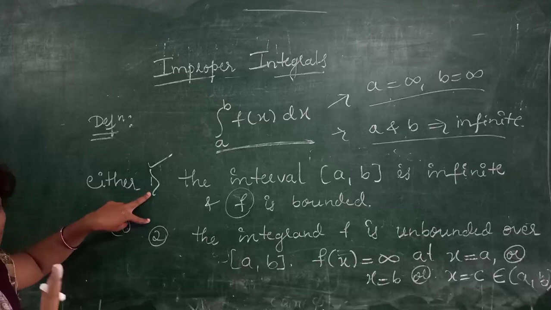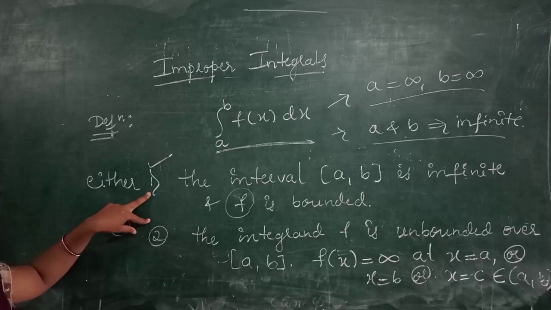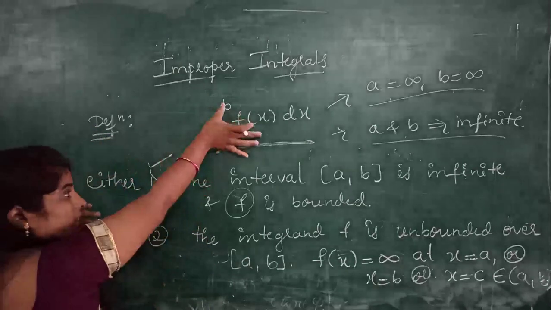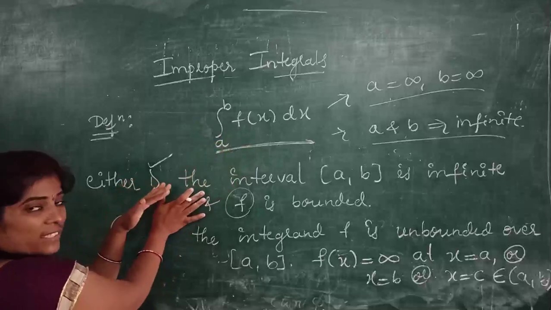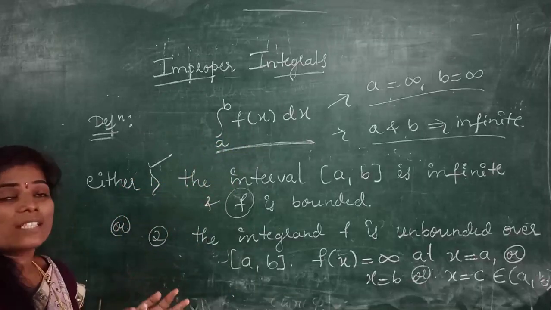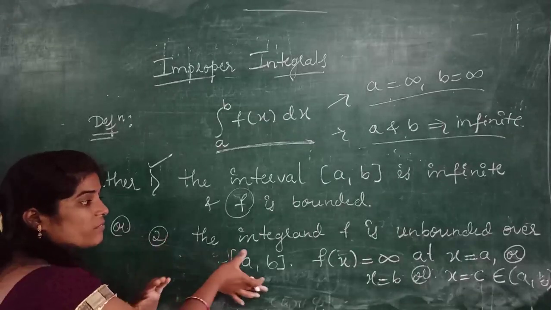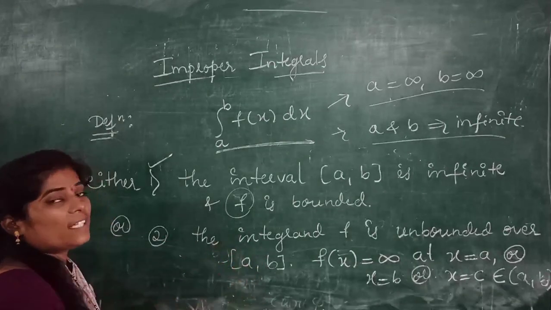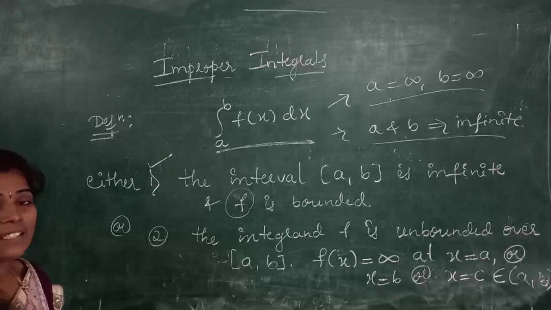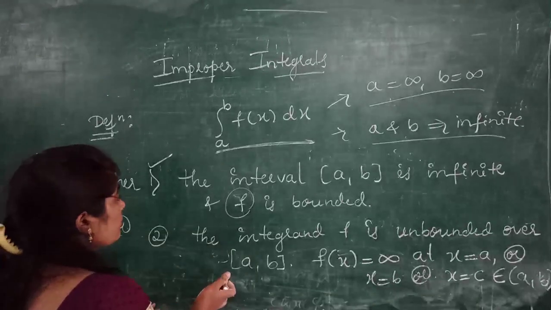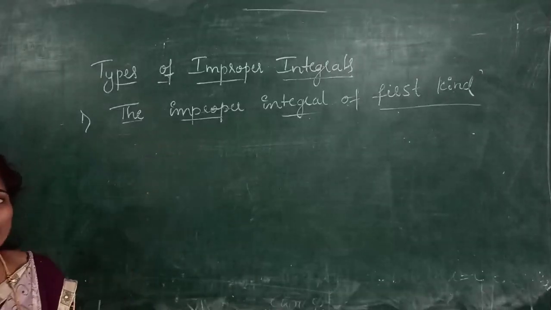So there are a total of two types of improper integrals. If this definite integral satisfies the first condition, then we say it is an improper integral of the first kind. Otherwise, if it satisfies the second condition, then we say it is an improper integral of the second kind.